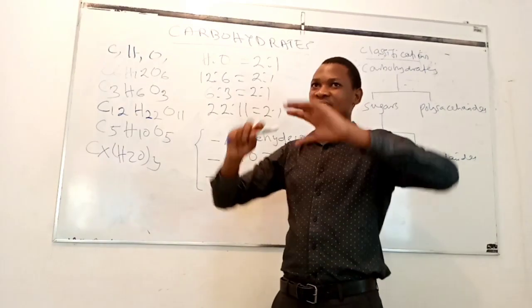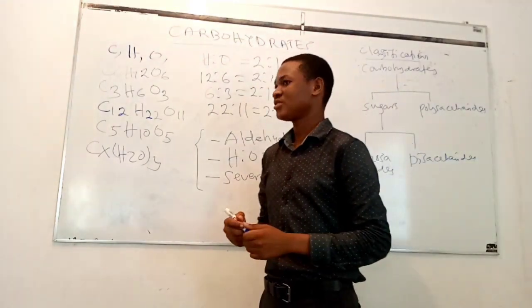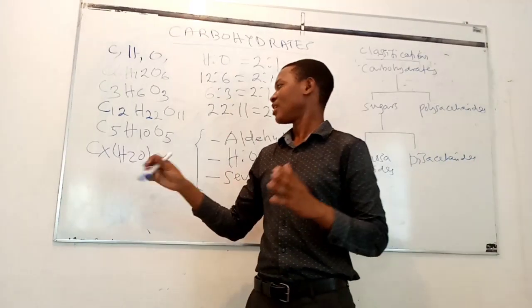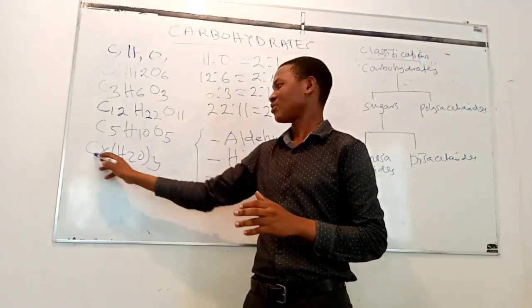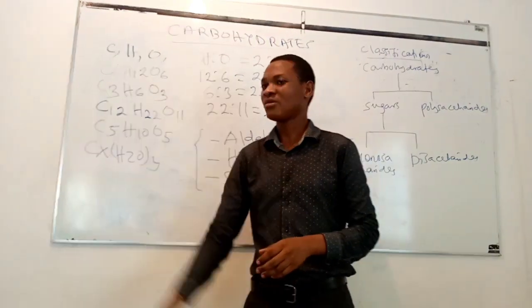They are known as hydrates of carbon, carbohydrates. Hydrates of carbon, which means that they are obtained by adding water to carbon atoms. As we shall see, the general formula of carbohydrates.